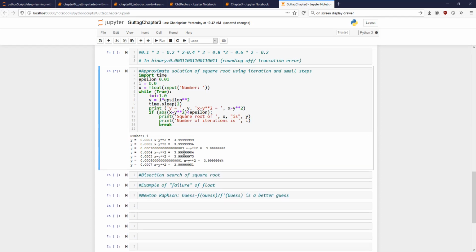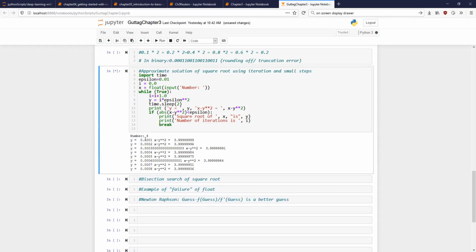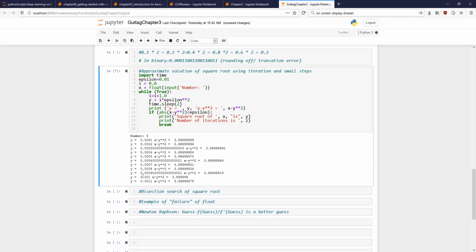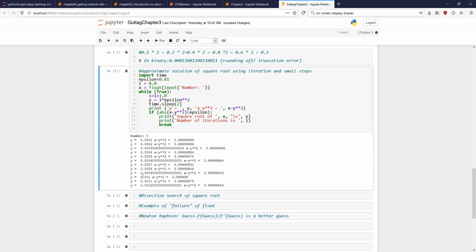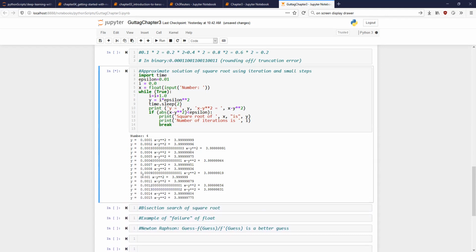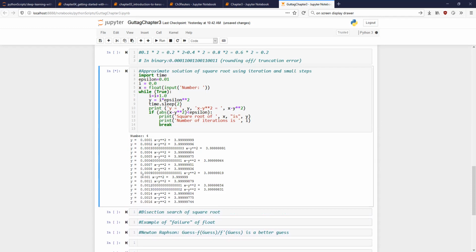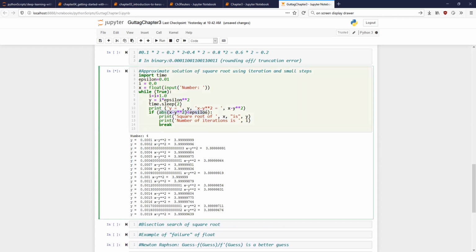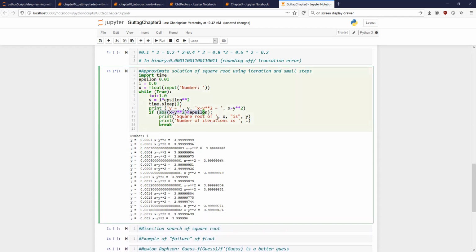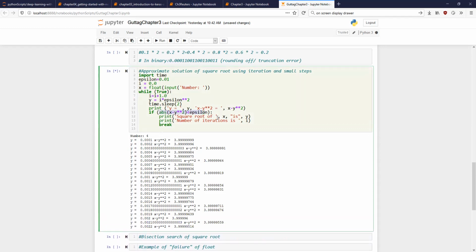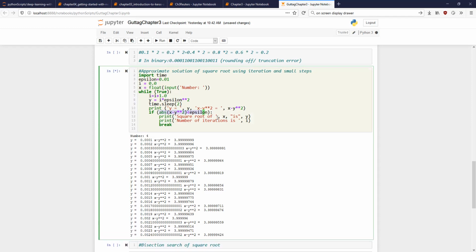So what is happening when you're moving further in y? When you're increasing the value of y slowly, x minus y squared is becoming constant, no, not constant. Decreasing. It is becoming smaller and smaller. And we are trying to find the place where x minus y squared becomes smaller than epsilon, which is the smallest error that is acceptable to you. If you find that place, then isn't y going to be a solution? Yes, sir.